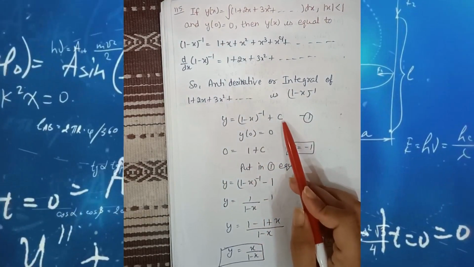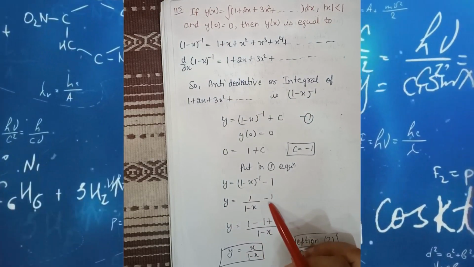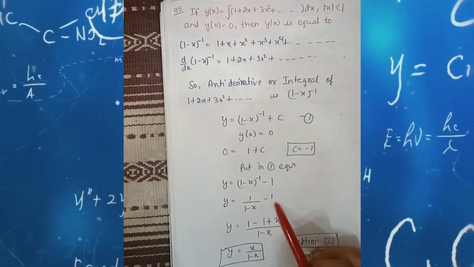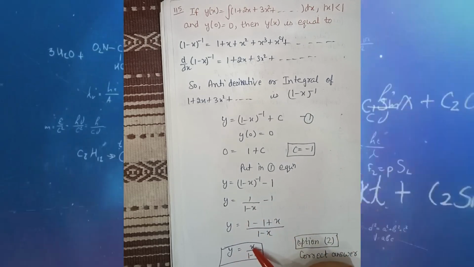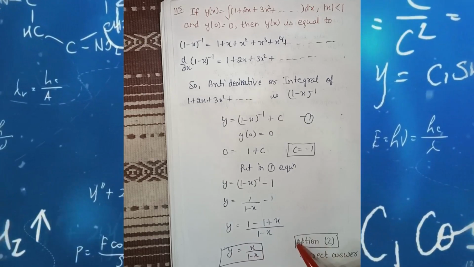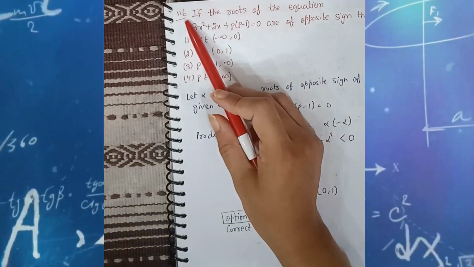Again we put this in the first equation, then we get y is equal to 1 by (1 minus x) minus 1. Then we take the LCM. After taking the LCM, we get y is equal to x by (1 minus x). So option number 2 is the correct answer. This is question number 116.